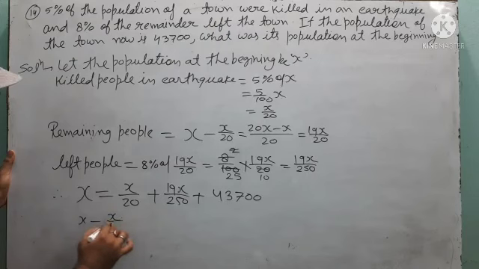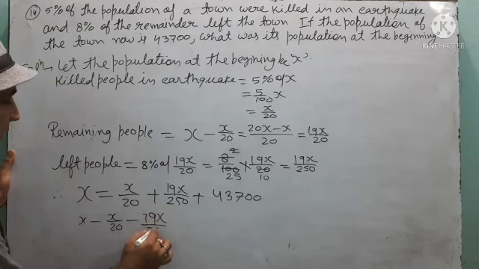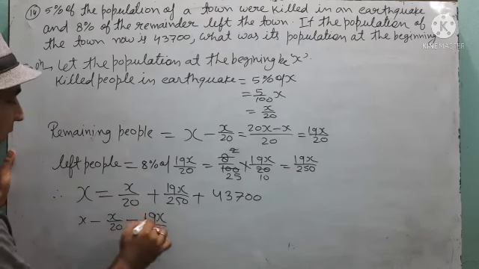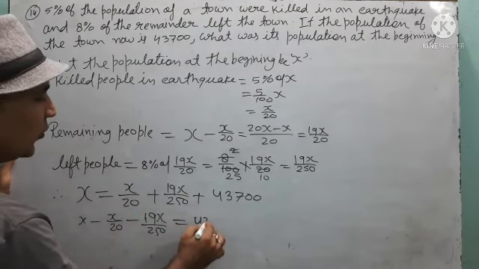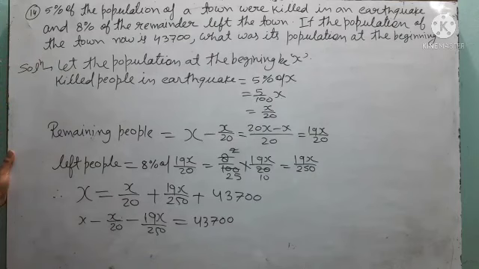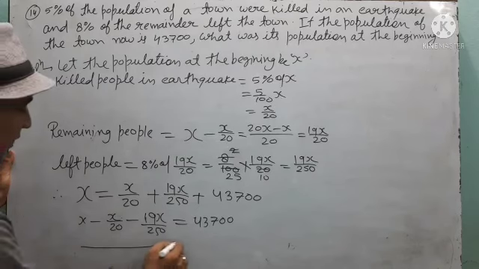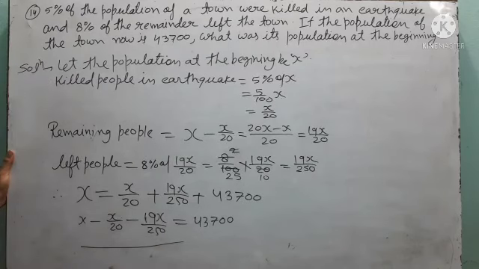X minus x by 20 minus 19x by 250 is equal to 43700. I have brought both on the left hand side. Now by taking the LCM, solve here. What should we take?